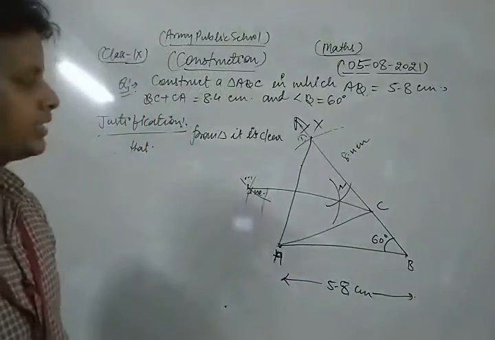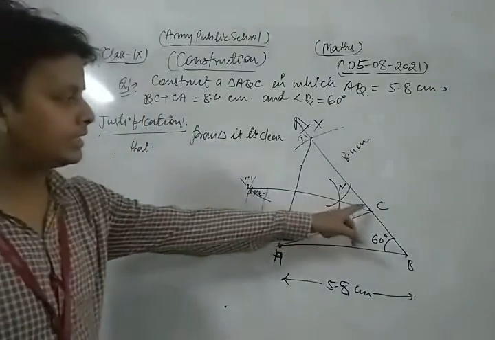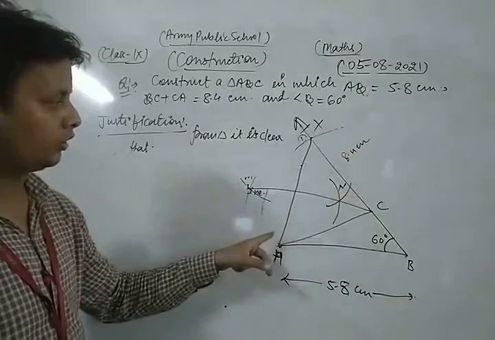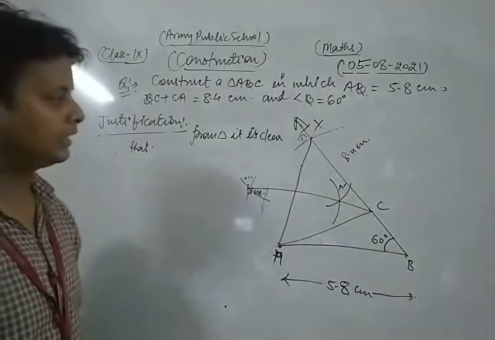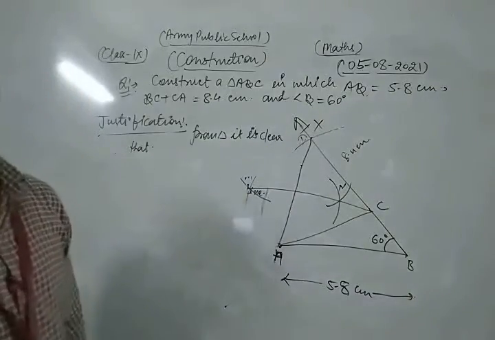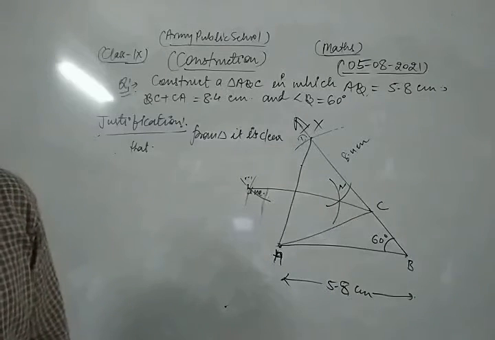Why is CA equal to CD? Because C is on the perpendicular bisector of the line segment AD, so the distance from both ends is the same.